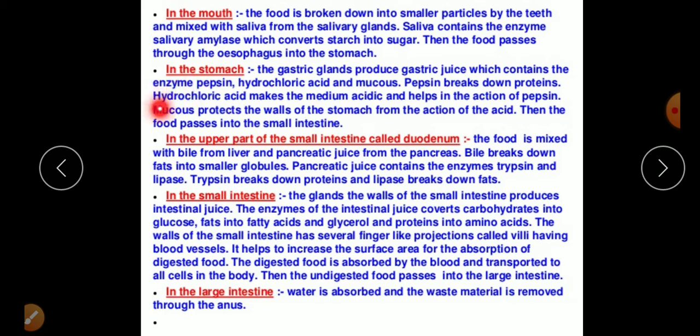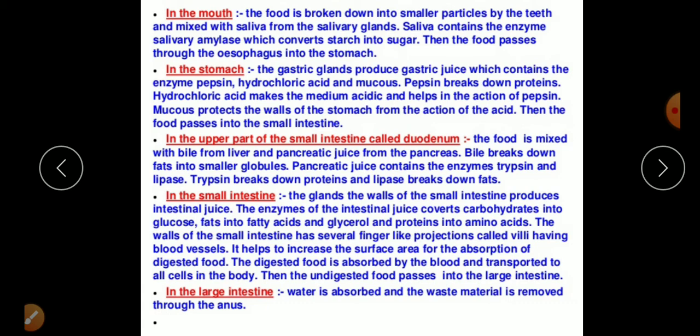The last, talking about the mucus. Mucus protects the wall of the stomach from the action of acid. Actually, we already talked about hydrochloric acid being a very strong acid, so it can also dissolve the wall of the stomach. That's why gastric glands also secrete the mucus, which sits between the hydrochloric acid and the wall of the stomach, so the stomach wall can be protected.